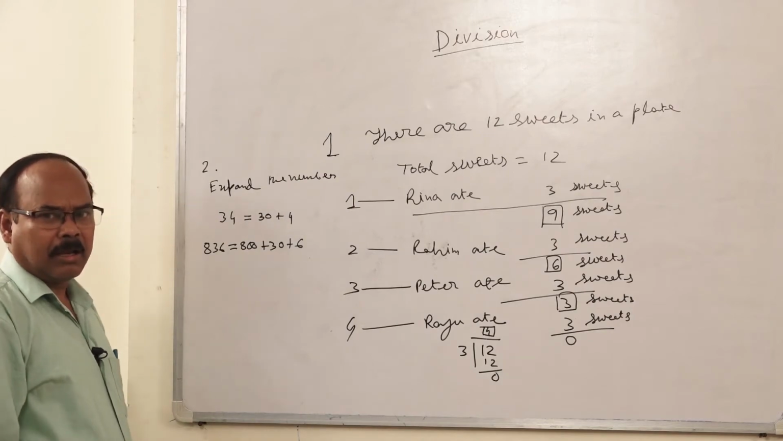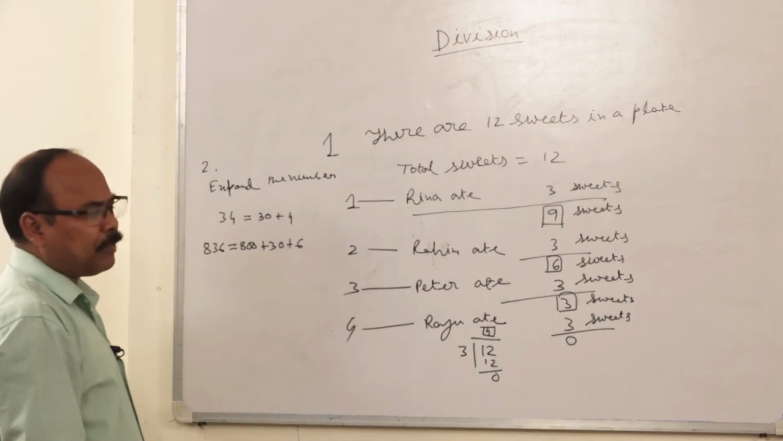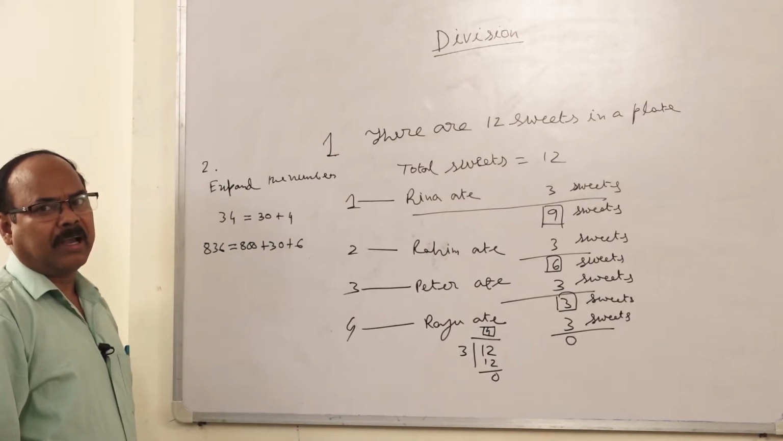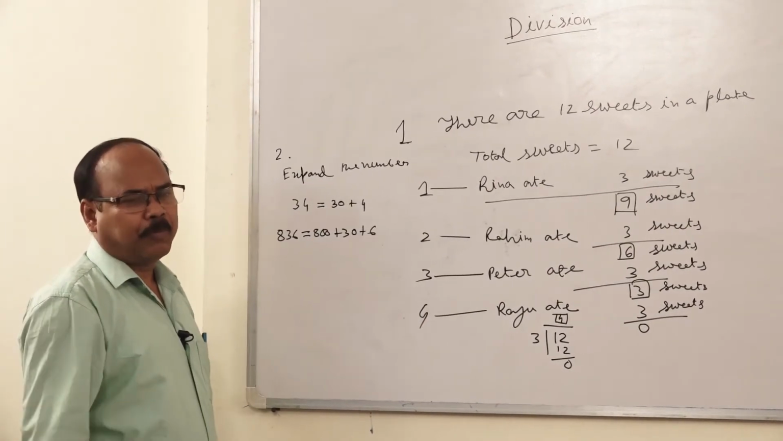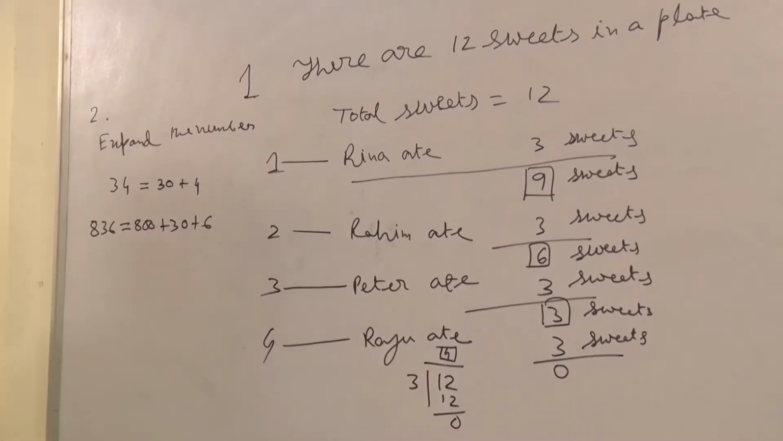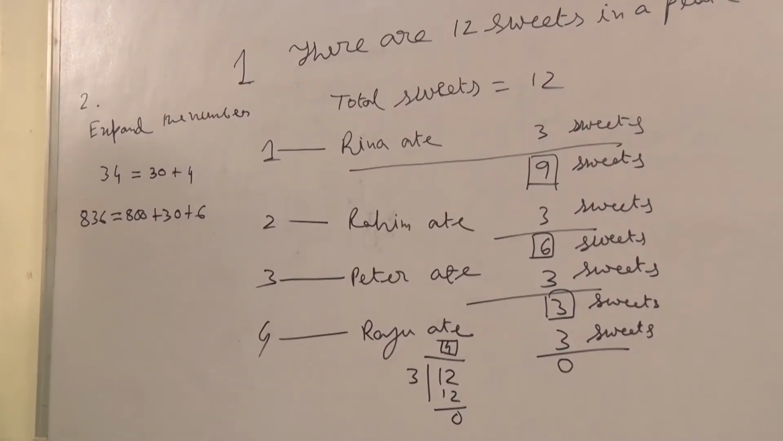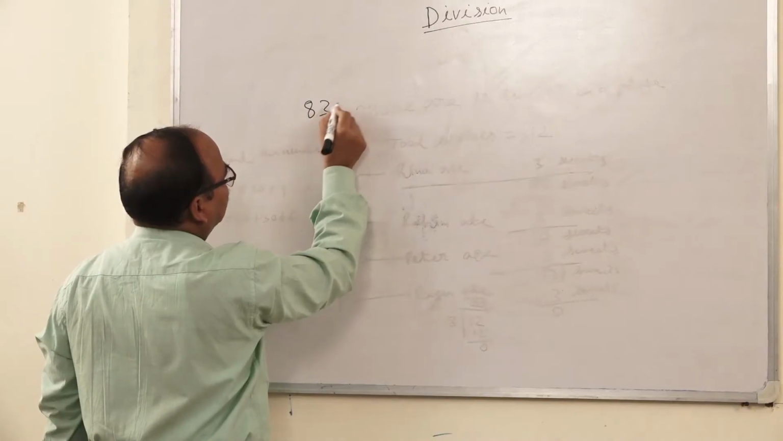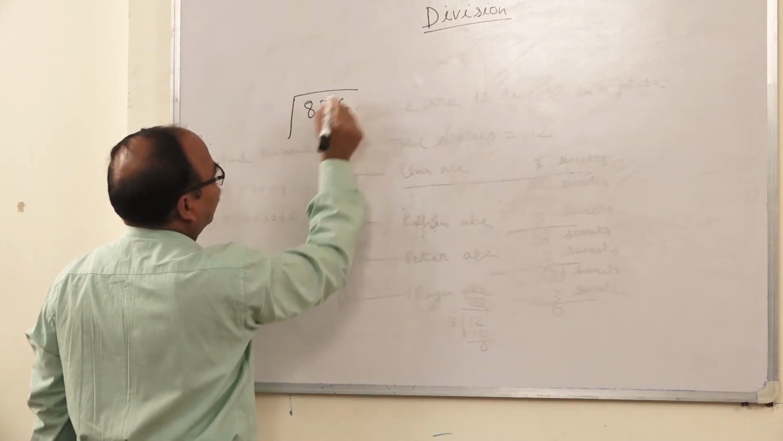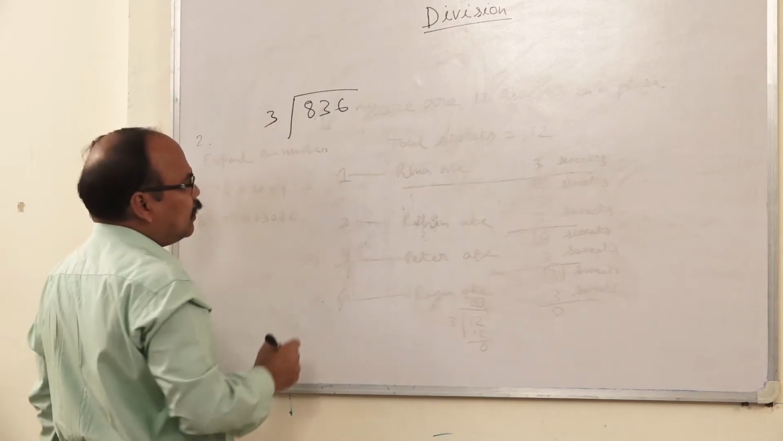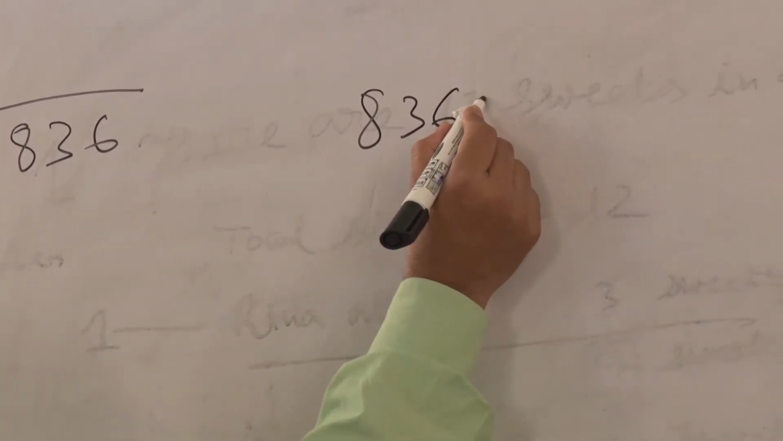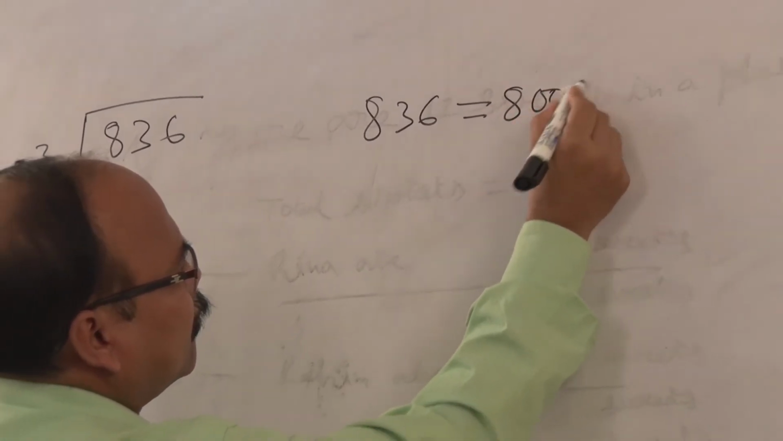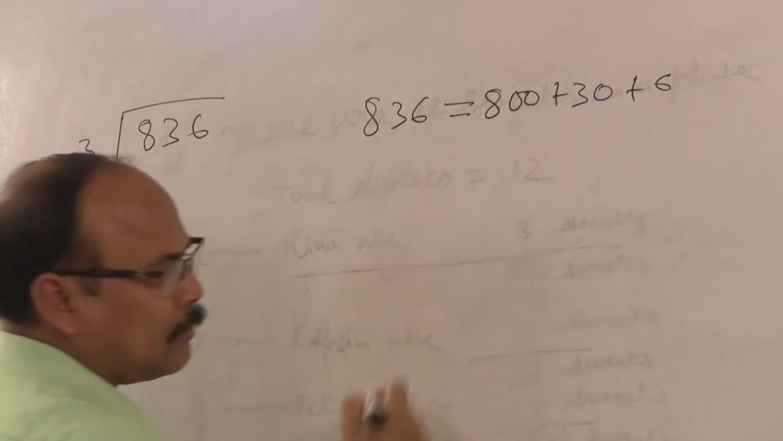In this way, we give different examples, depending upon different learning outcomes related to my division problem. We will show these types of sample activity. Next, now come to my problem. 3 coconut sellers. There are 836 straws. 836 means 800 plus 30 plus 6.